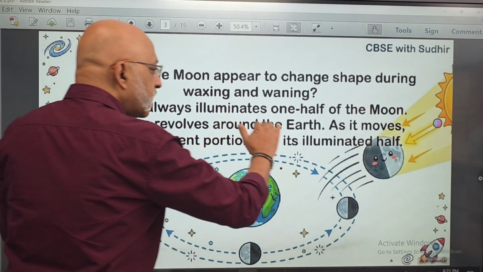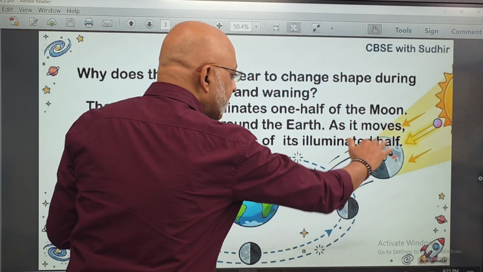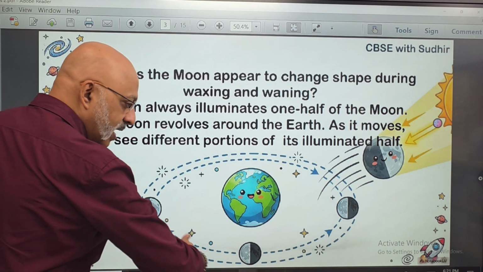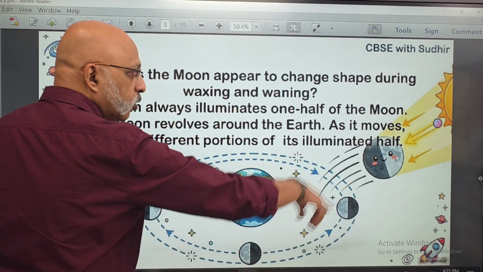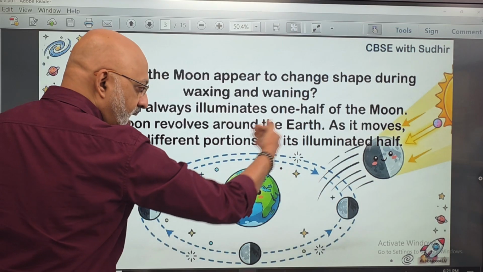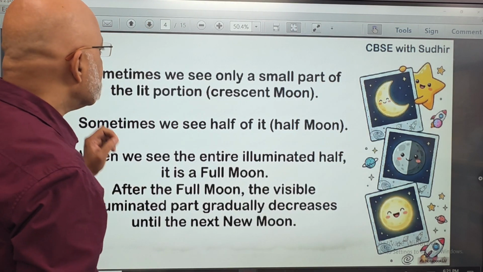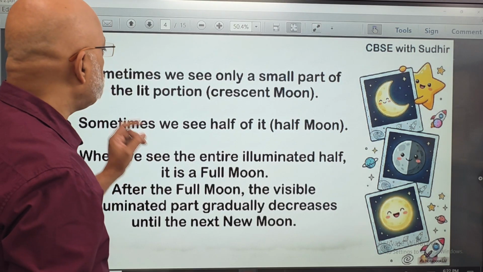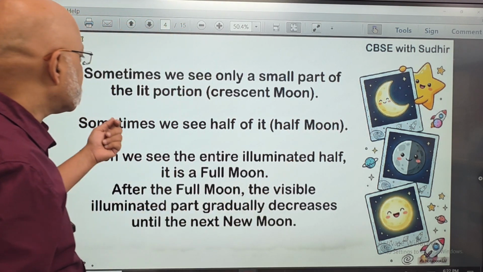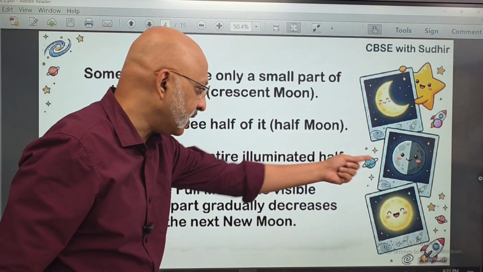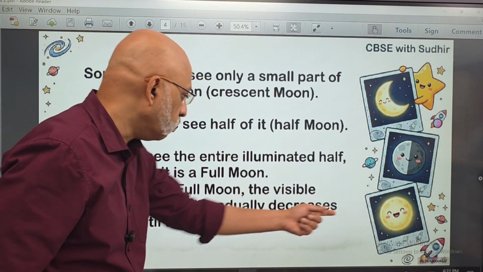The moon revolves around the earth. As it moves, we see different portions of its illuminated half. So the same thing, 12 o'clock, 9 o'clock, 6 o'clock, 3 o'clock position. That's how it works. The sun is out there, and that's how it is illuminating different sides of the moon. Sometimes we see only a small portion of the lit portion, which is the crescent moon, like this. Sometimes we see half of it like this. When we see the entire illuminated half, it is a full moon.